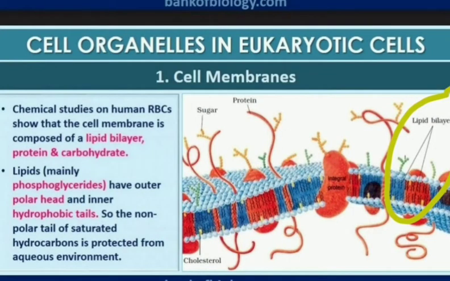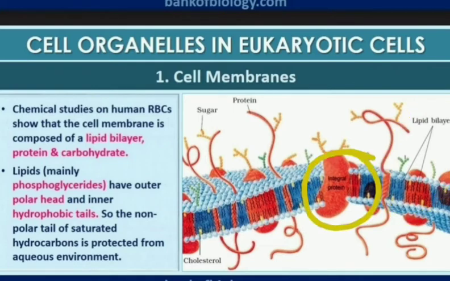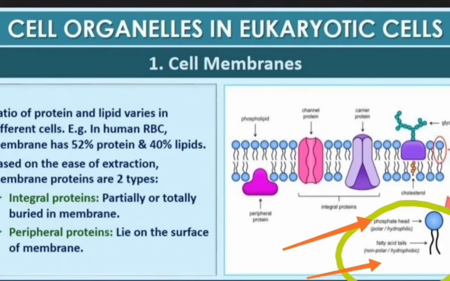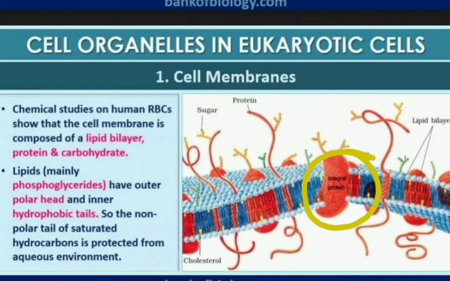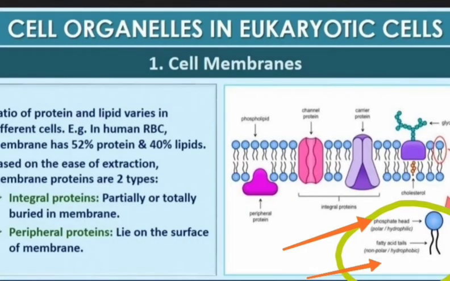The cell membrane is composed of lipid bilayers, proteins and carbohydrates. The ratio of protein and lipid varies considerably in different cell types. In human beings, the membrane of the erythrocytes, that is RBC, has approximately 52% protein and 40% lipids.